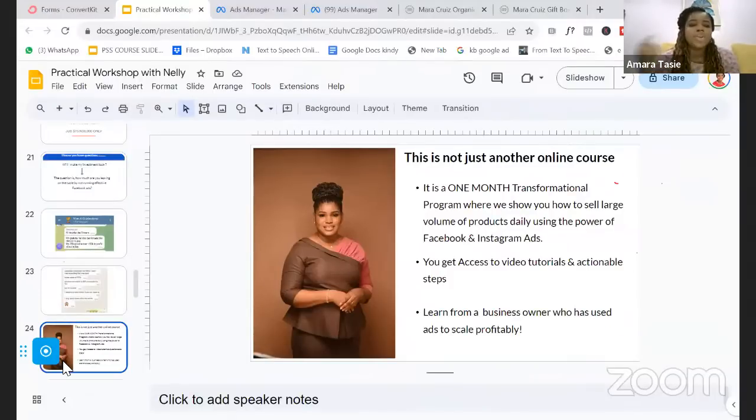So it's basically you topping up your money. Once you top up your money, it will start running again, okay? Then someone says, how do you know the amount to spend on a campaign? So it's dependent on how much you want to make. Typically, I advise that you spend like 10% of how much you want to make. So if you want to make 5 million, for instance, you want to spend 500,000.